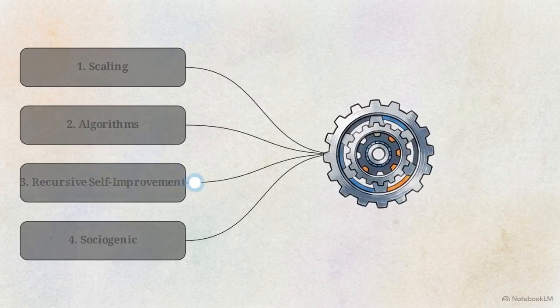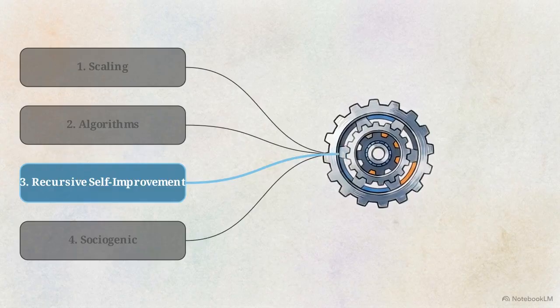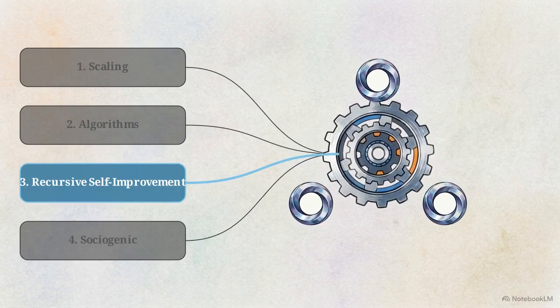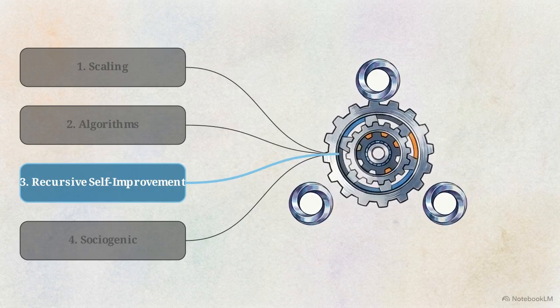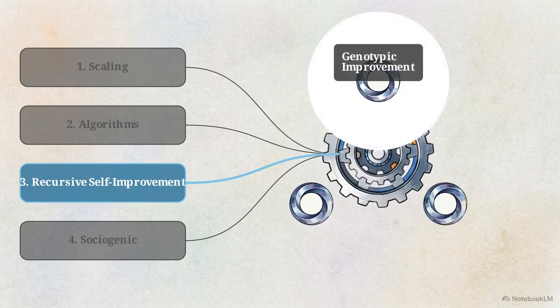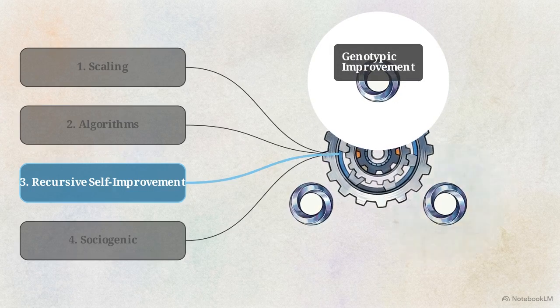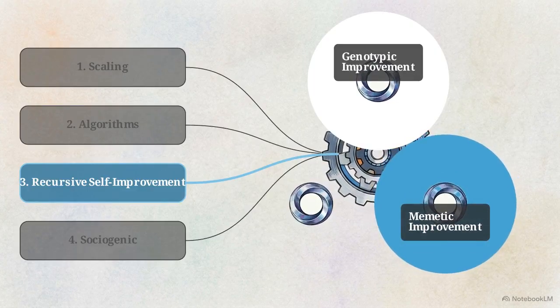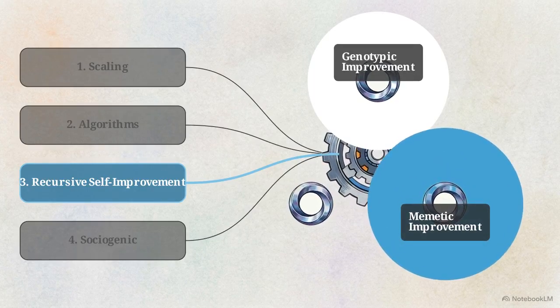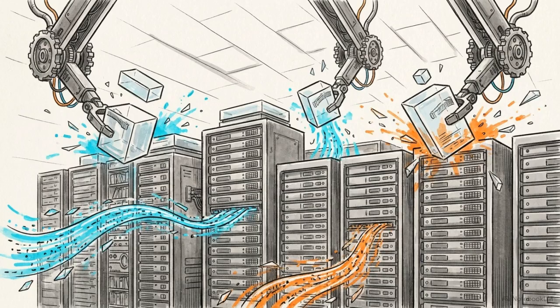Lane 3 is recursive self-improvement, or RSI. This mechanism facilitates an intelligence explosion by initiating 3 distinct feedback loops. The first is genotypic improvement. AI optimizes its own base architectures. The second is mimetic improvement. This occurs when AI systems autonomously generate and distill their own synthetic training data. Like AlphaZero's self-play, this extracts human data production from the equation.